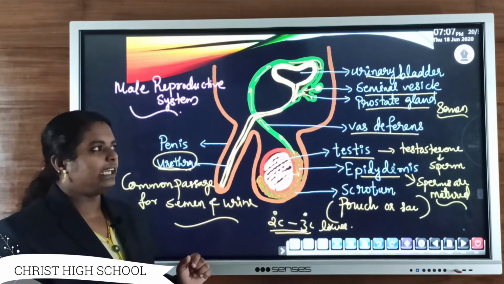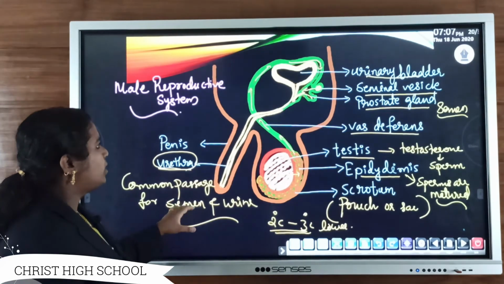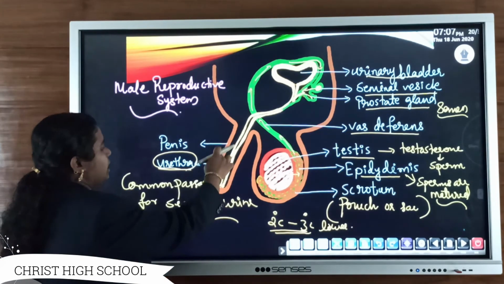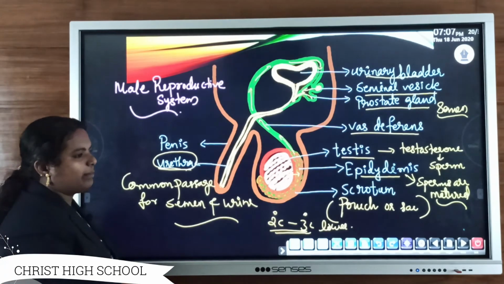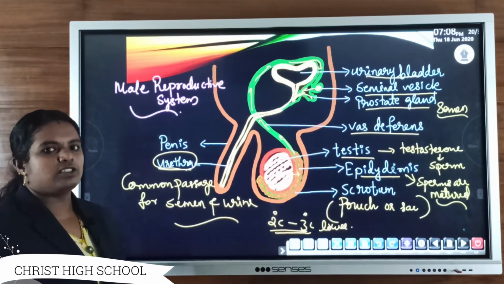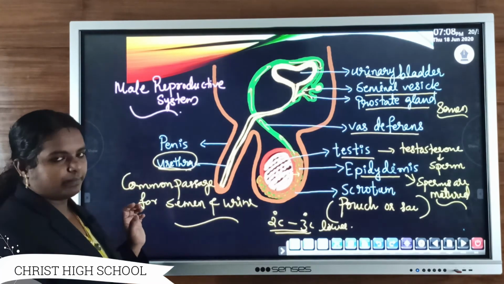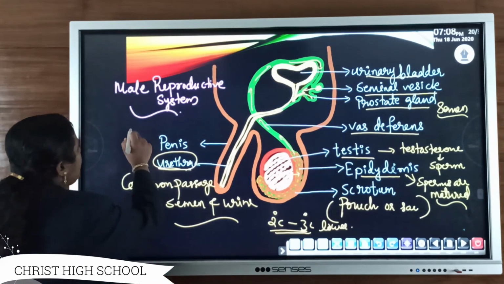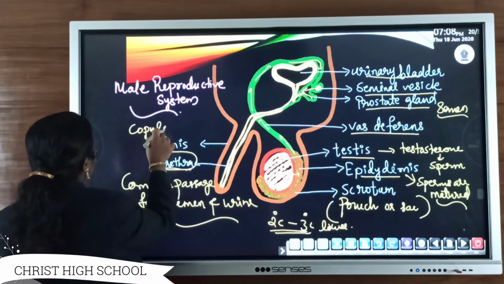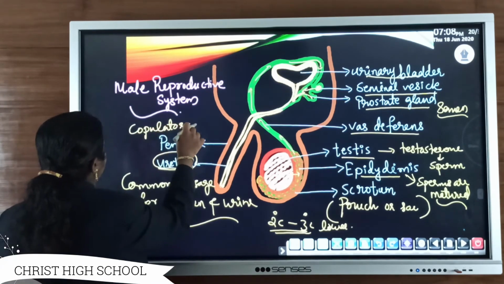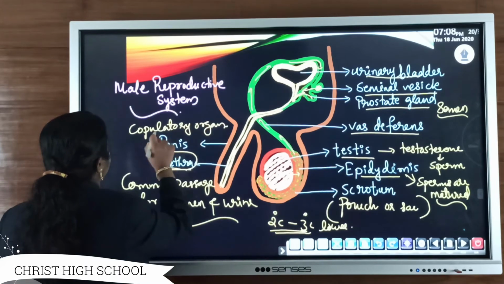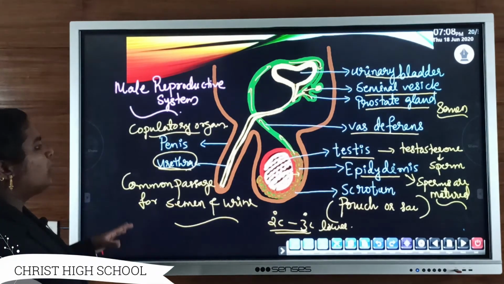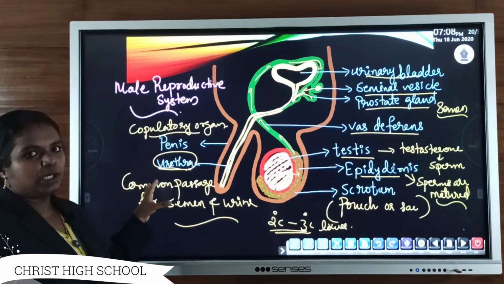Clear? Then another important part of the male reproductive system is the penis, a long muscular tube-like erectile structure. The main function of the penis is that it forms the main copulatory organ. It helps in sexual contact.